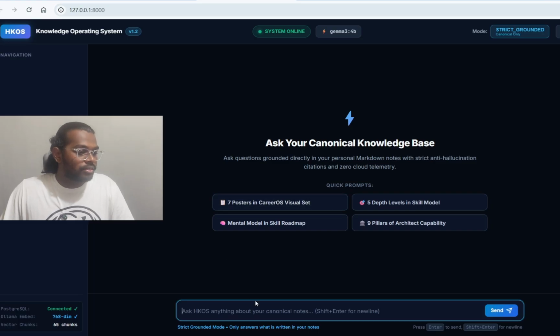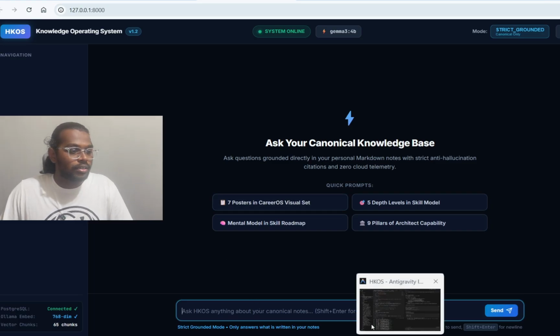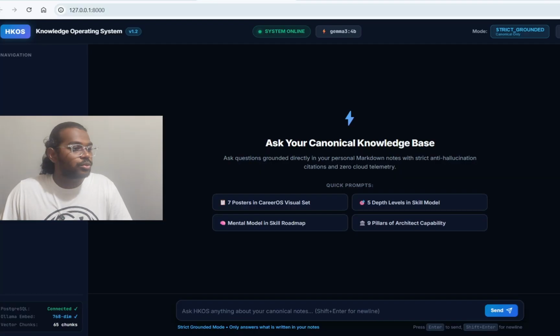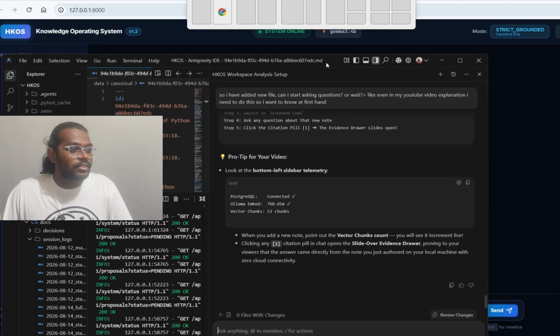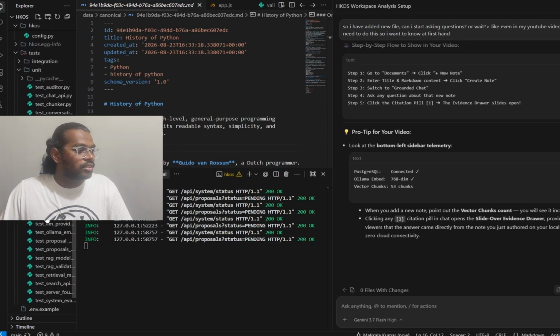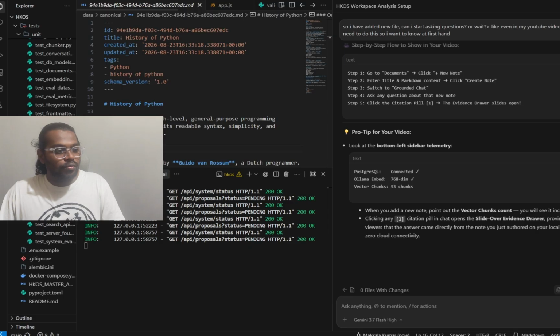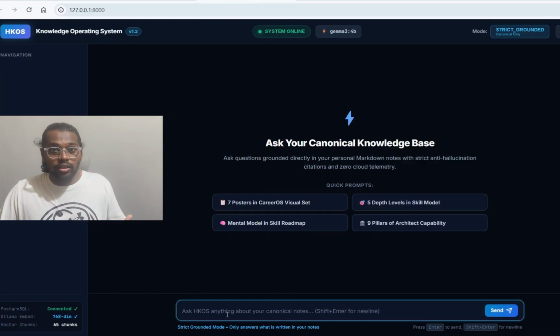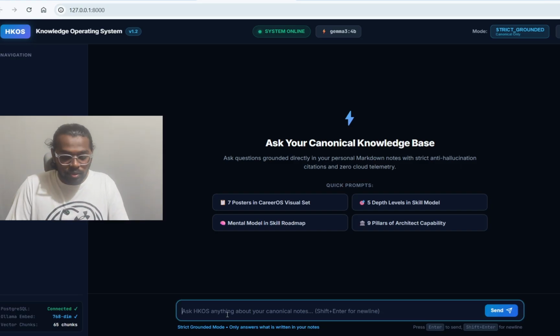So basically what I have is, I have Anti-Gravity open here. See, it's on the other screen. Let me quickly show you that too. So this, as you can see, is my Anti-Gravity. This is my entire project section here. I was working on it over an entire week so that I can have my own knowledge system. Before explaining everything, let me just throw in some questions so that you'll understand what it is.